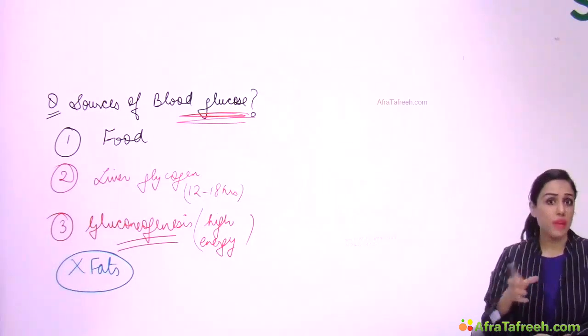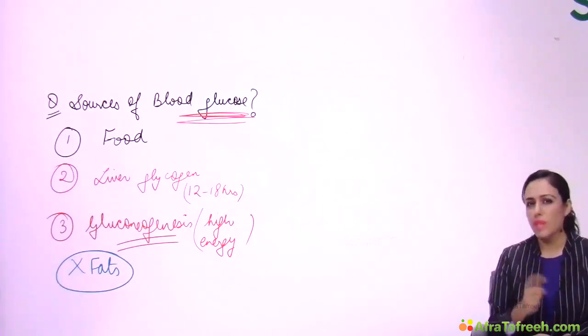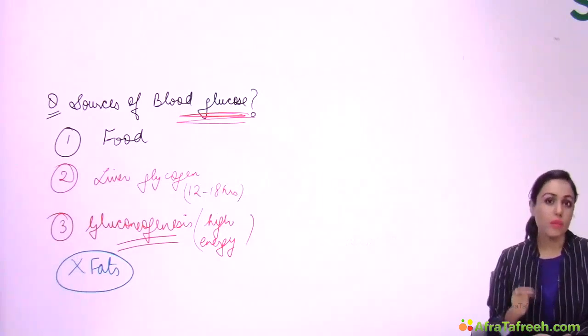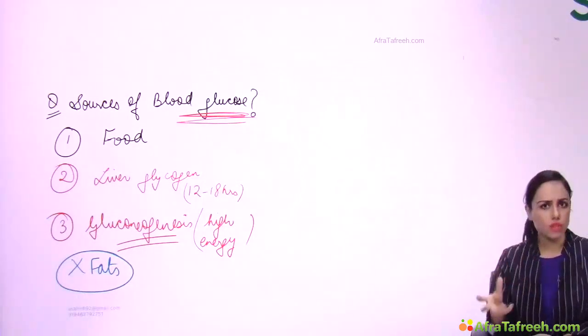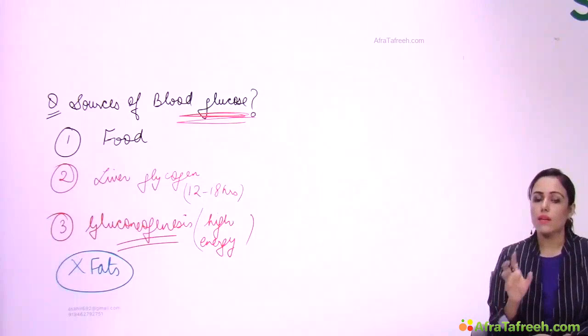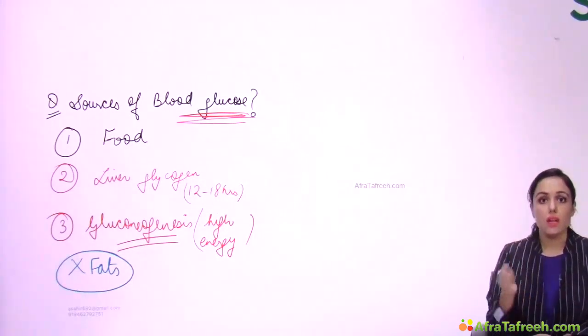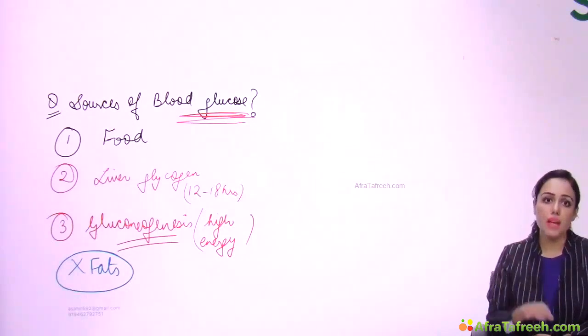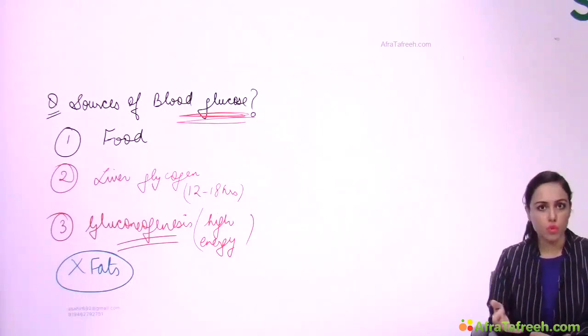It's like many people, you must have heard, have a complaint that I'm daily doing evening walk, but I'm unable to reduce even 1 kg. See why? Because this person who is doing evening walk will take lunch around 2 p.m., right? And when he takes lunch, then glycogen will be synthesized. Lunch state means fed state, means anabolism occurring in the body. So glycogen will be synthesized and stored, right?